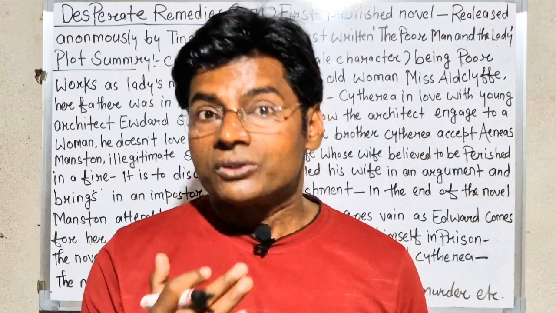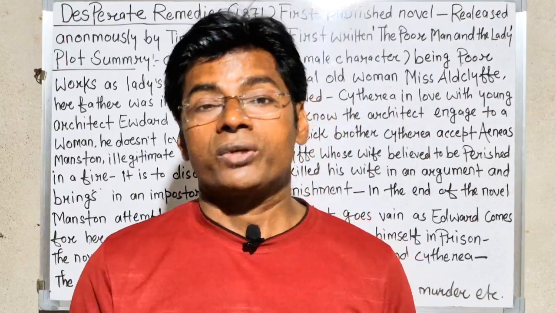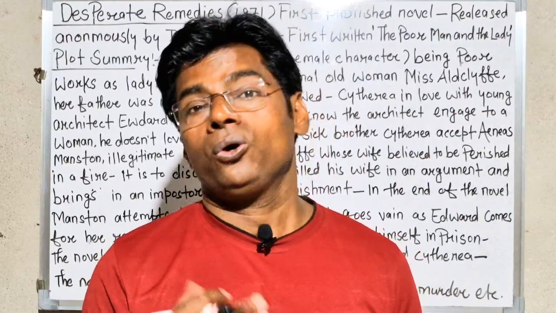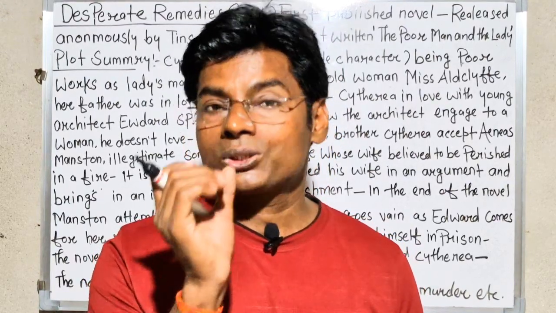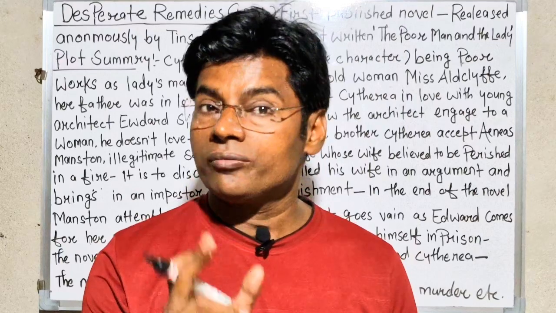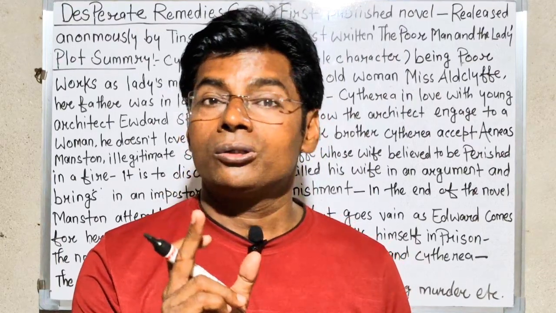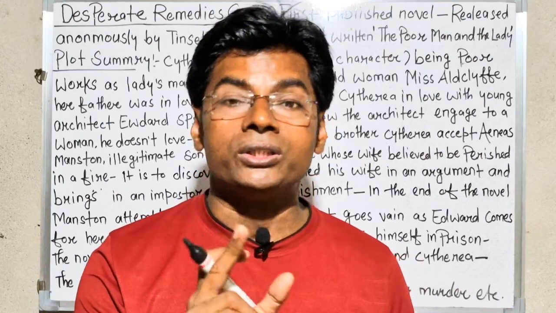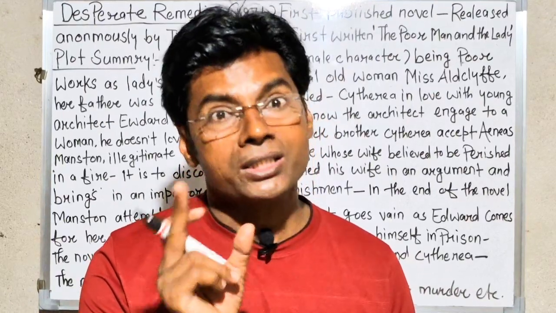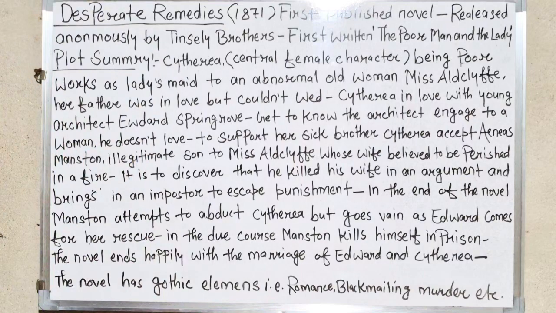Since Cytherea has a brother who is sick, in order to support her brother she has to accept the hand of the illegitimate son of this old abnormal lady she is an attendant to. Remember this.